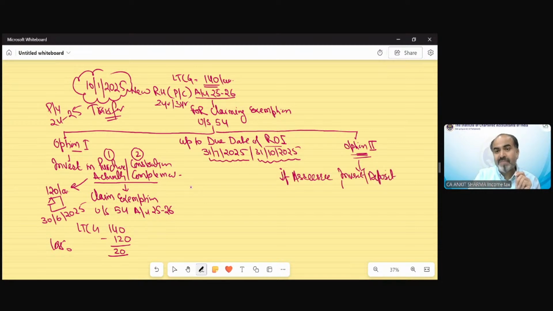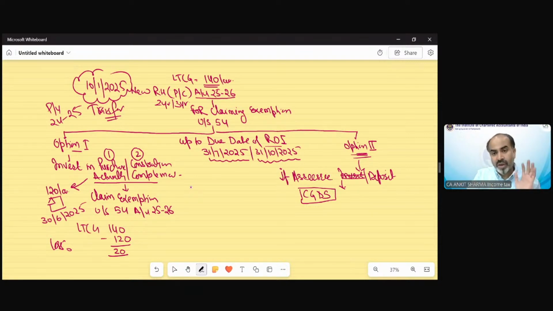There is a scheme framed by the department, the capital gain deposit scheme. In a bank, you can deposit the amount in this scheme, like an FDR. Suppose you have a gain of 140 lakh and you have decided that you will purchase a property up to rupees 120 lakh, or construct a property up to rupees 120 lakh. Not now, but within 2 years or 3 years.